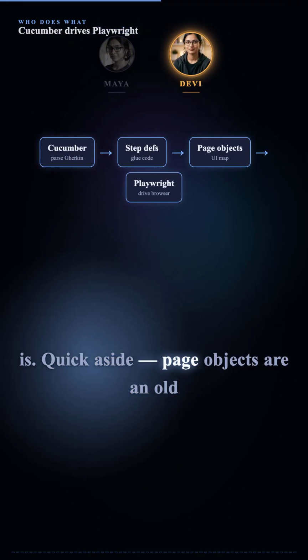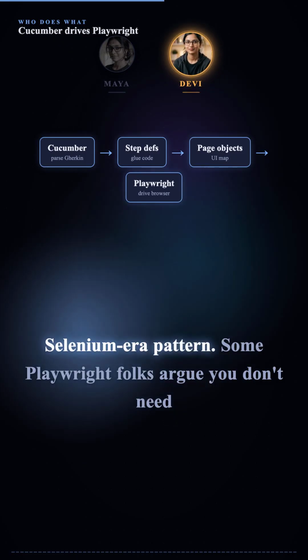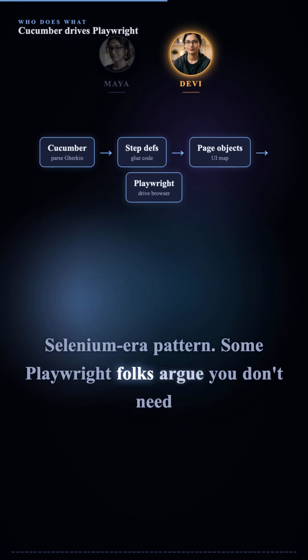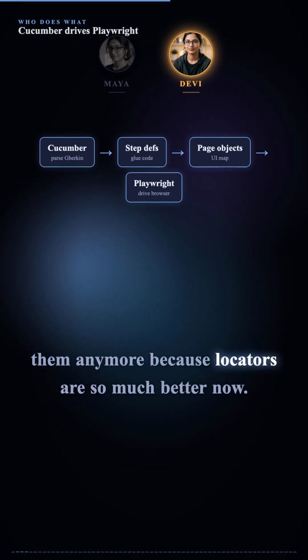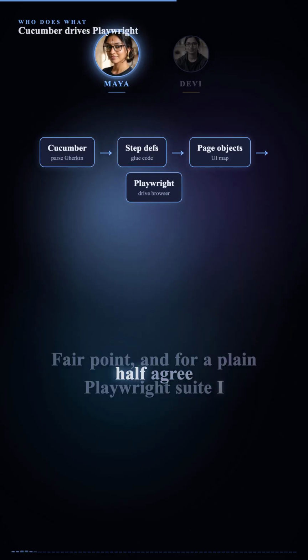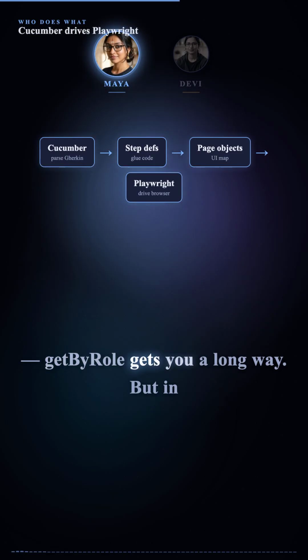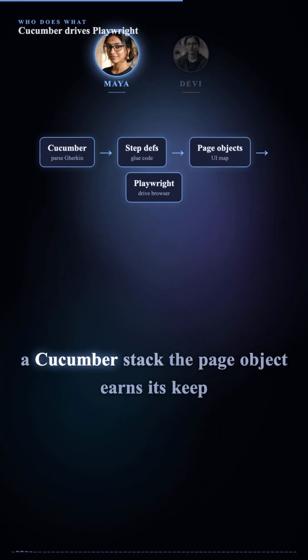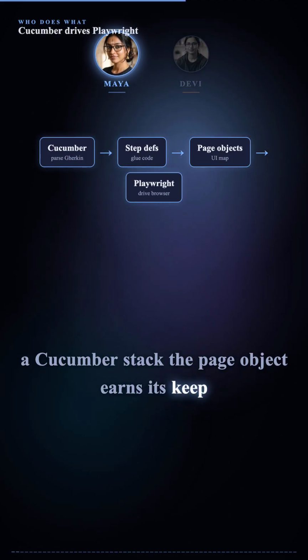Quick aside, page objects are an old Selenium-era pattern. Some Playwright folks argue you don't need them anymore because locators are so much better now. Fair point, and for a plain Playwright suite, I half agree. getByRole gets you a long way. But in a Cucumber stack, the page object earns its keep differently.